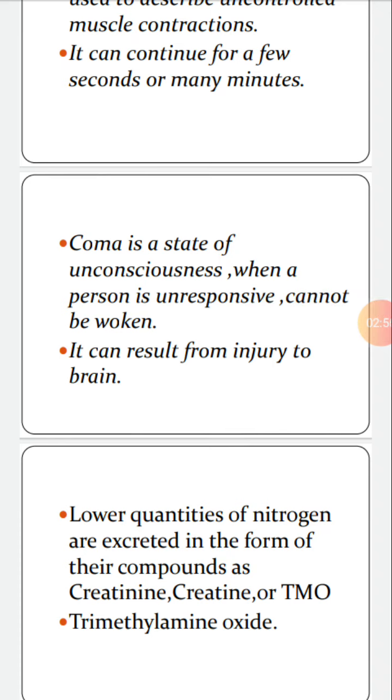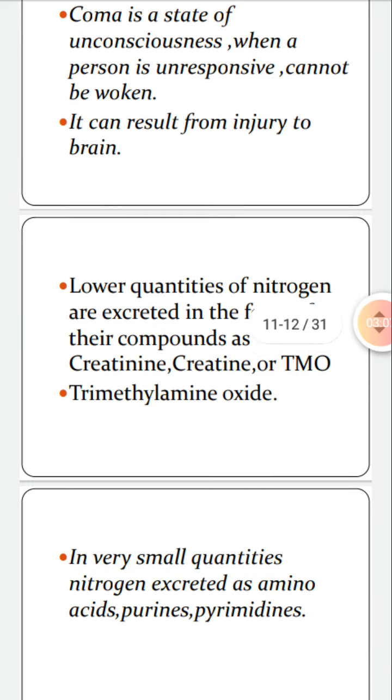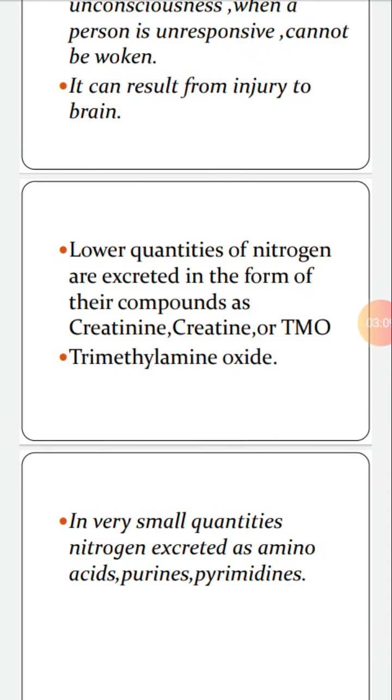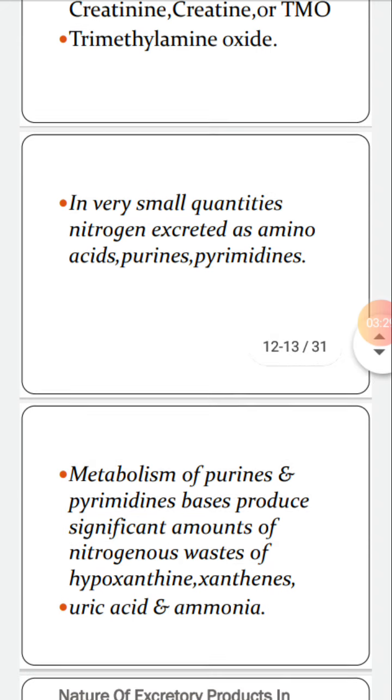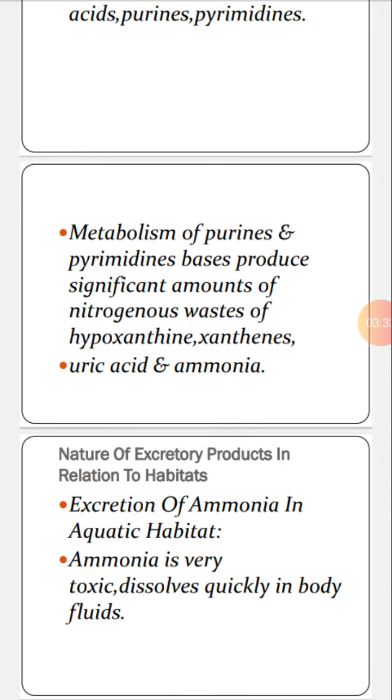Lower quantities of nitrogen are excreted in the form of compounds like creatinine, or TMAO, trimethylamine oxide. In very small quantities, nitrogen is excreted as compounds like purines and pyrimidines. Metabolism of purine and pyrimidine bases produces significant or large amounts of nitrogenous waste such as hypoxanthine, xanthines, uric acid, and ammonia. Nature of excretory products in relation to the habitats.